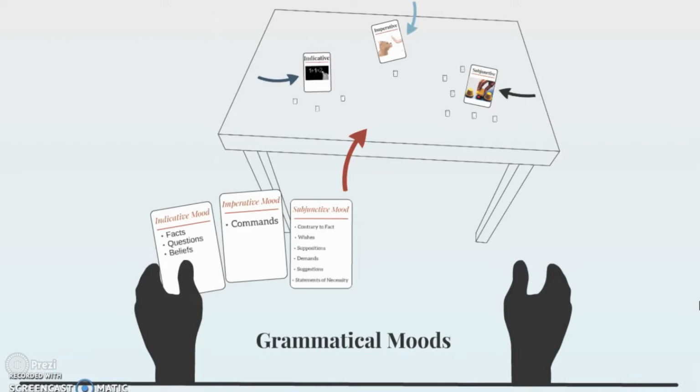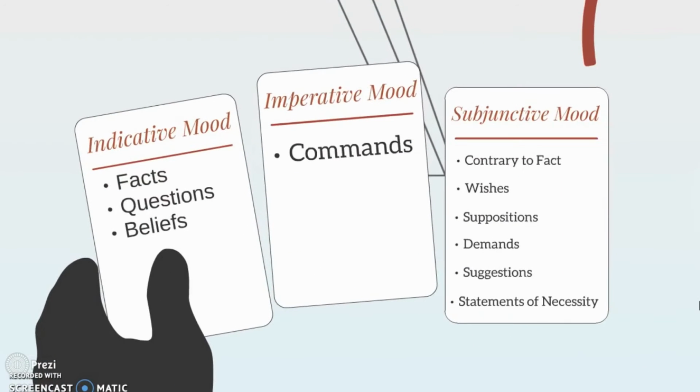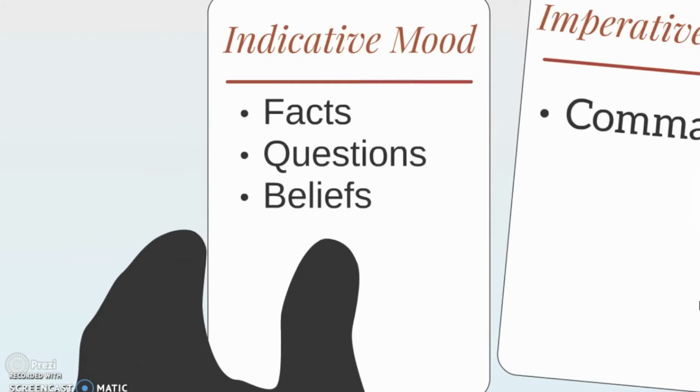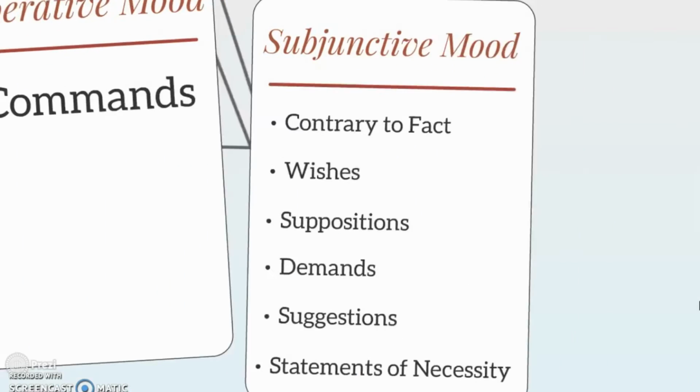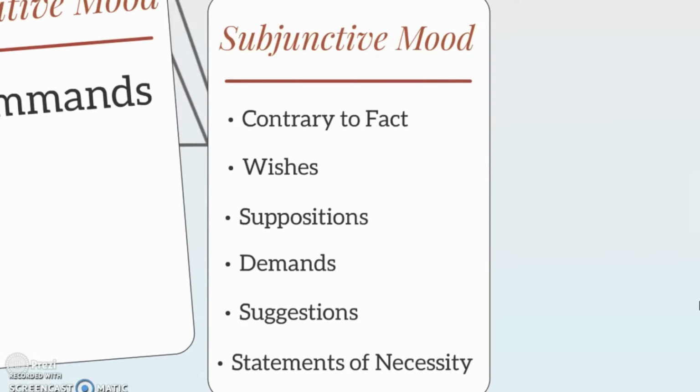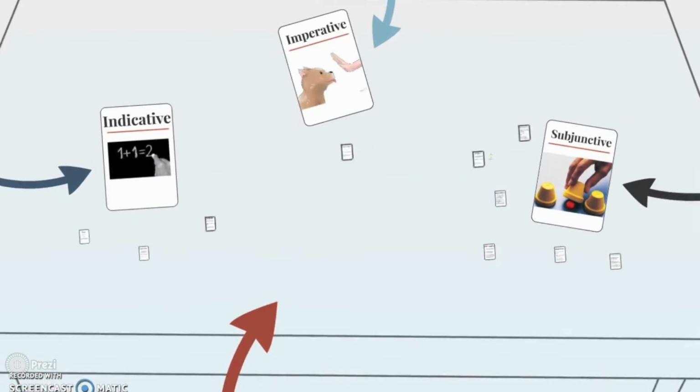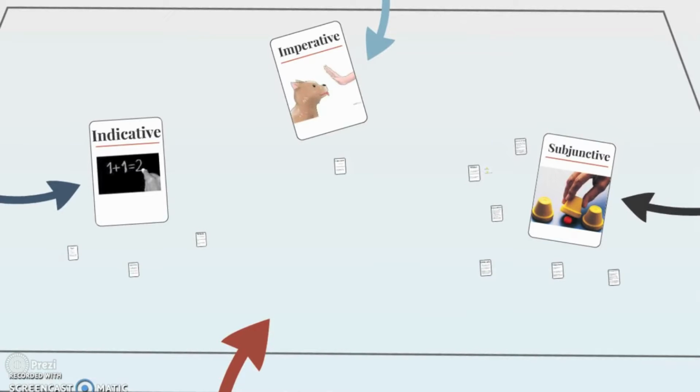In the English language, there are 3 grammatical moods. These are indicative, imperative, and subjunctive. The indicative mood is used to express facts, questions, and beliefs. The imperative mood is used to express commands. And the subjunctive mood is used to express things that are contrary to fact, wishes, suppositions, demands, suggestions, and statements of necessity. We're going to take a little bit of a closer look at all of these.